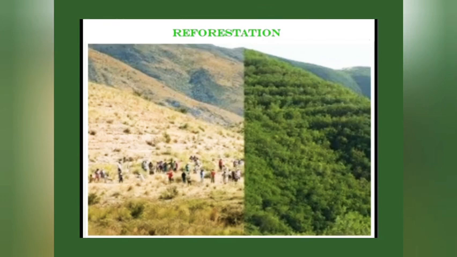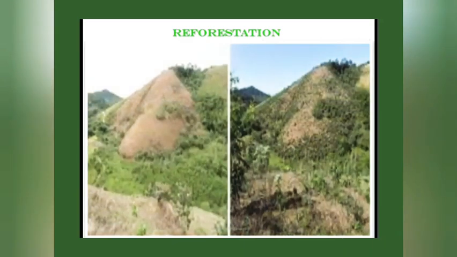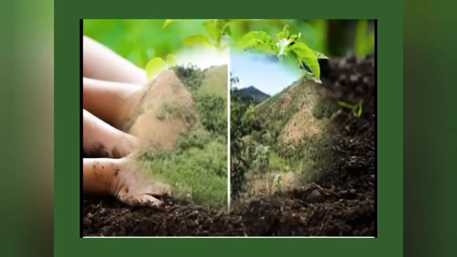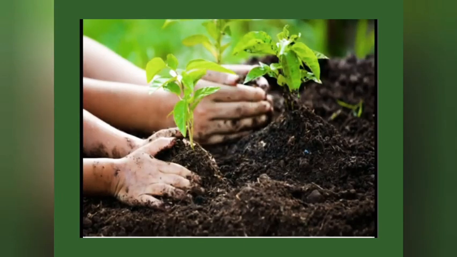But this is how humans do reforestation: they plant trees, and after a few years we can find that the forests have been replanted. And this is an example of natural reforestation. We have already caused tremendous damage to our forests. So in order to retain our green wealth for future generations, plantation of more trees is the only option.